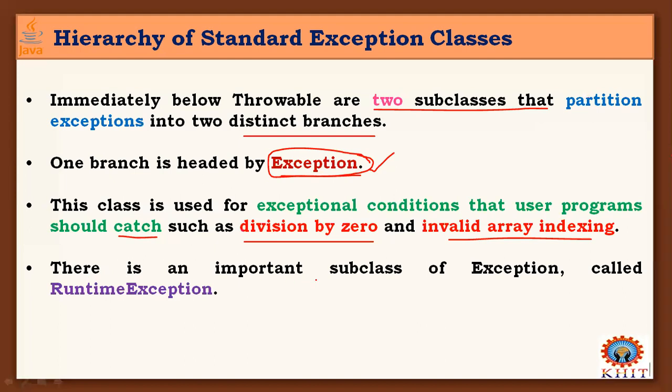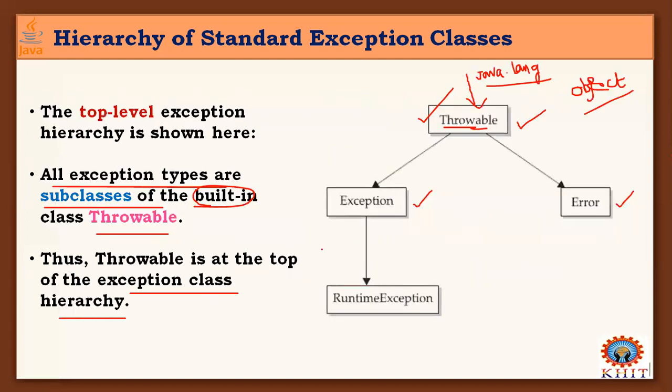There is an important subclass of Exception called RuntimeException. For this Exception class, there is a subclass called RuntimeException, and it holds all the types of runtime exceptions generated by our programs.